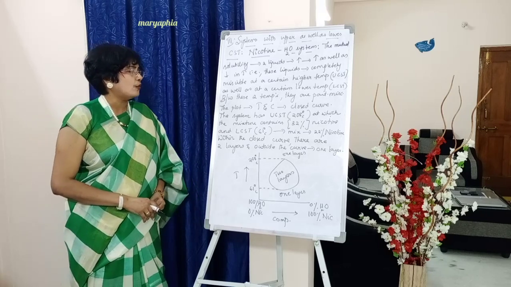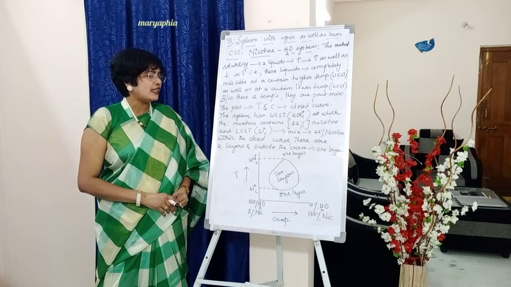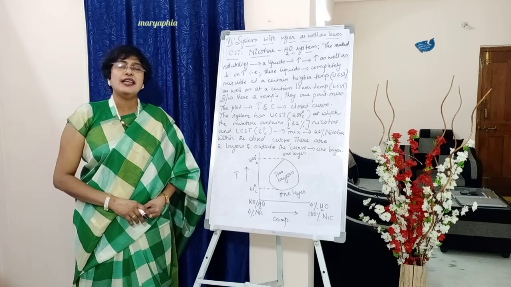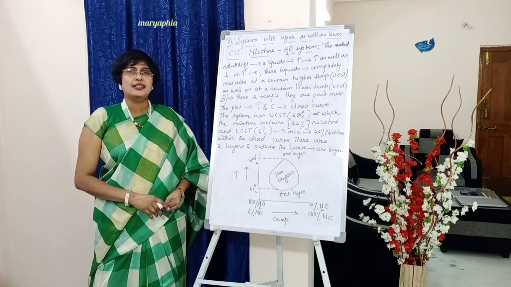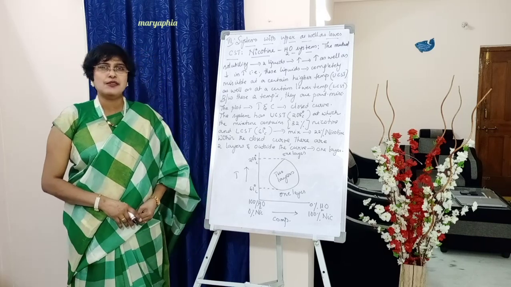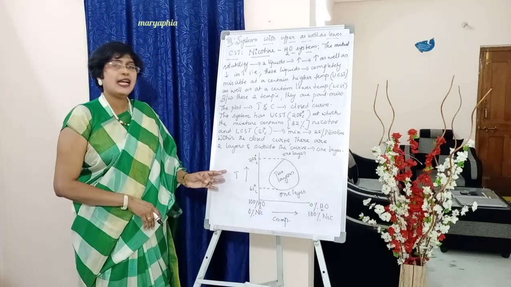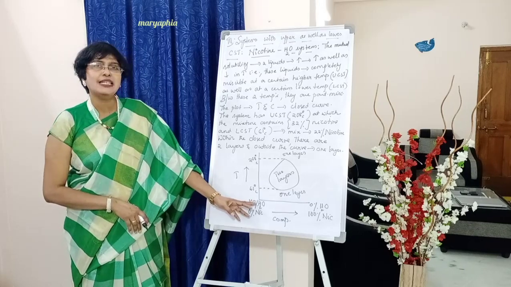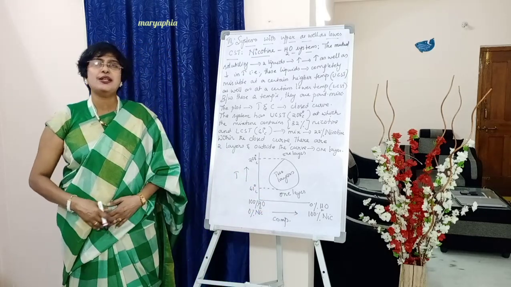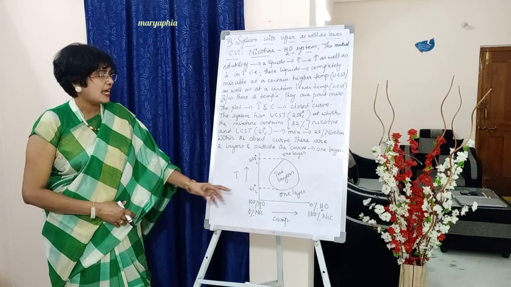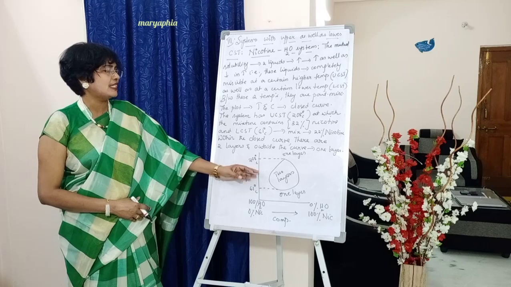Full stop. Below write down within the closed curve there exist two layers and outside the curve there exists only one layer. Full stop. Below show the graphical representation, students, between composition and temperature. So we started with 100% water, 0% nicotine. By the time we reach here, water becomes 0 and nicotine becomes 100%. And two CSTs, lower CST 61 and upper CST 208 degrees centigrade.